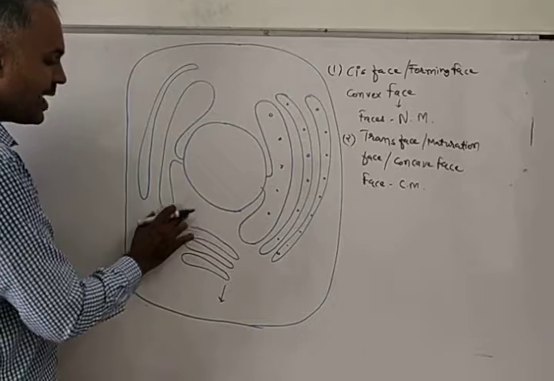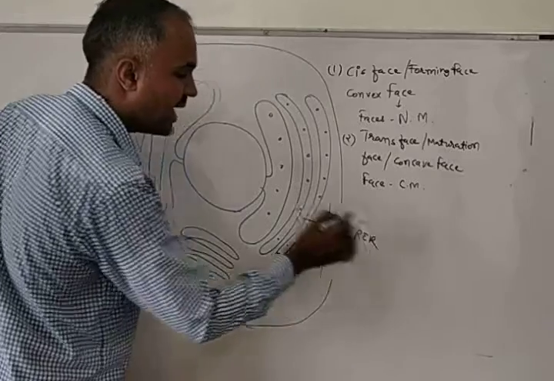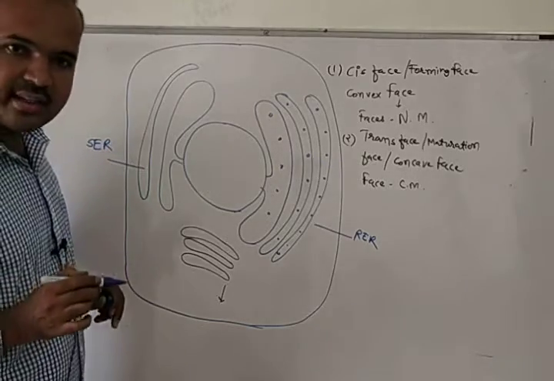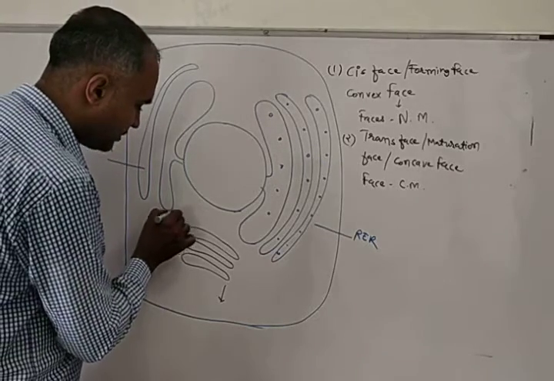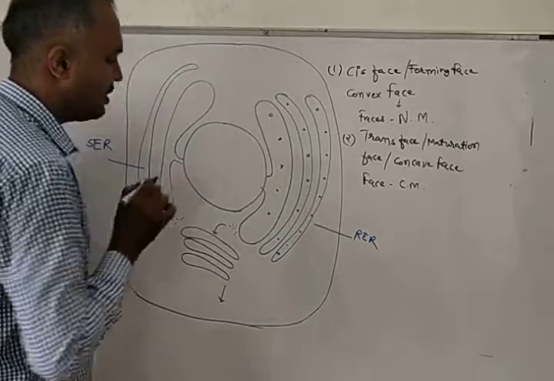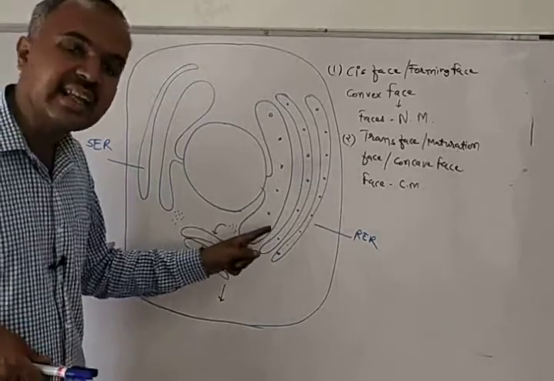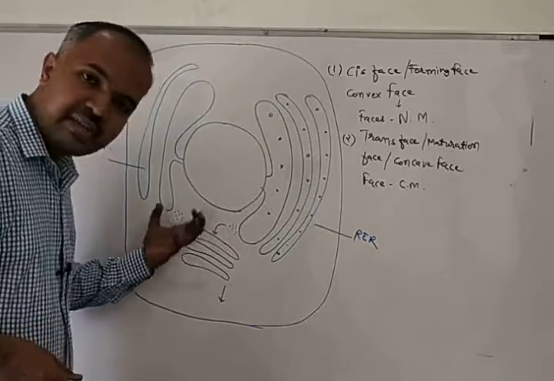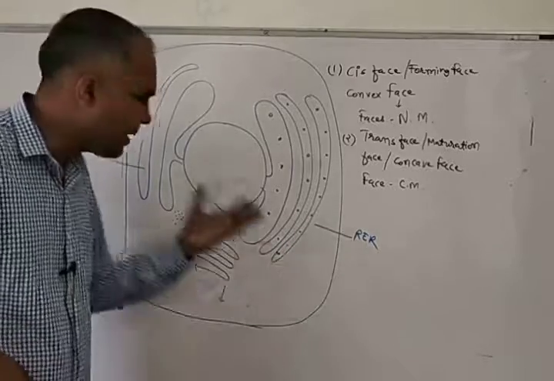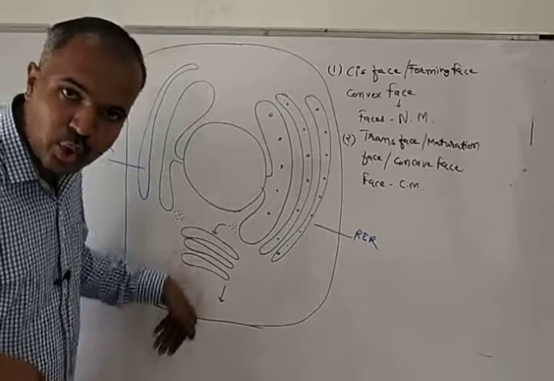See, any molecule which is produced either in the RER or in the SER will come out from it, and then it will enter into the Golgi body through the cis phase.